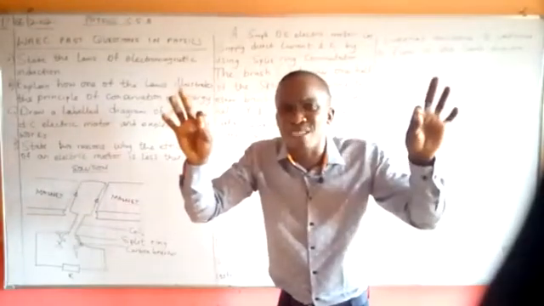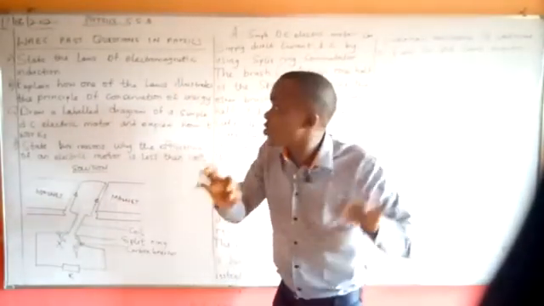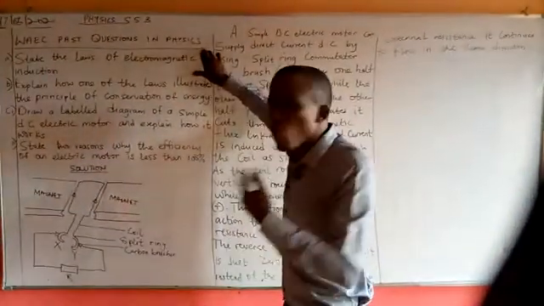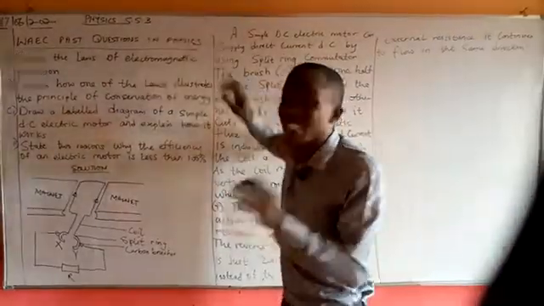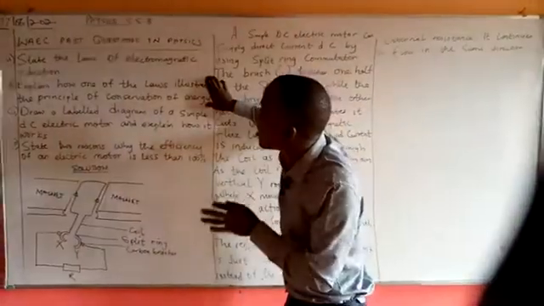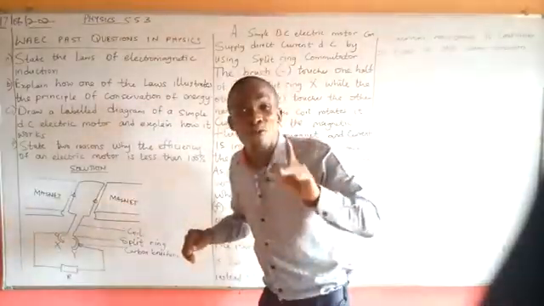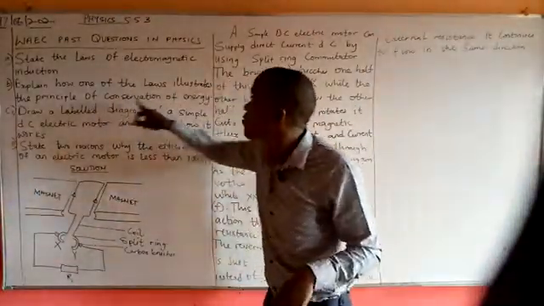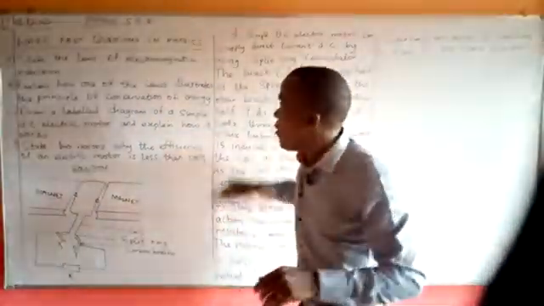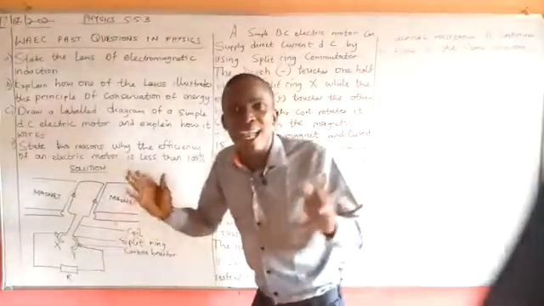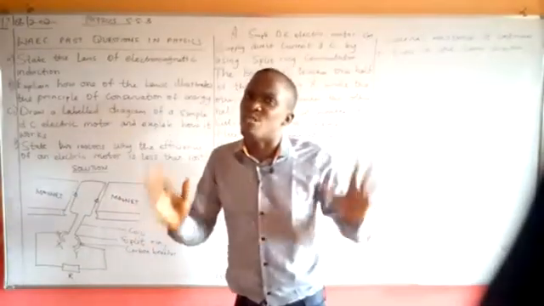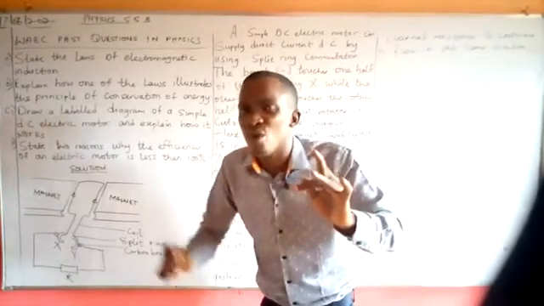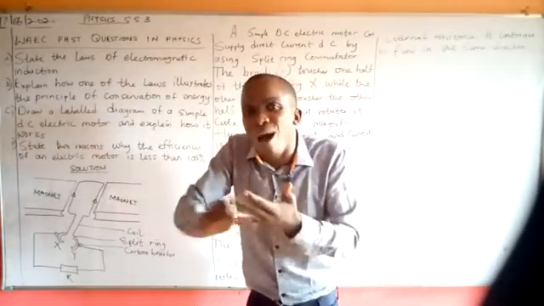They have their own specific marks attached to each question. If you look at this, you might have succeeded in answering this question by stating the law. Then you must have succeeded in answering this question by proving that Lenz's law was according to the principle of conservation of energy. But when it comes to this, now that the white space has some limited room, we have to be very careful with the way we construct our write-up.